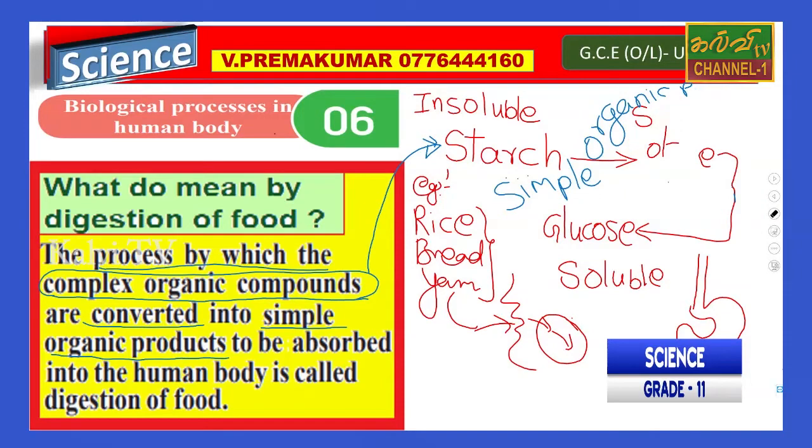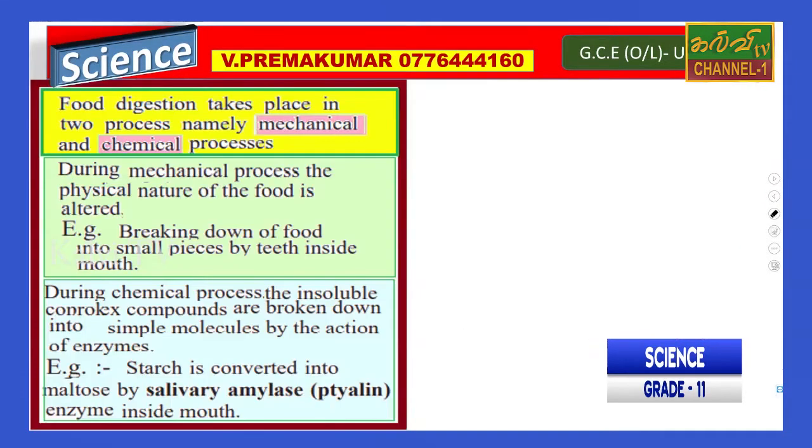Okay, now we can move to the next slide. Food digestion takes place in two processes, namely mechanical and chemical processes.